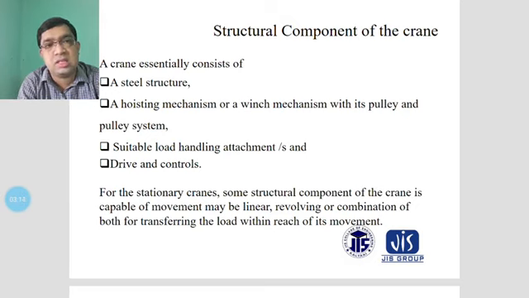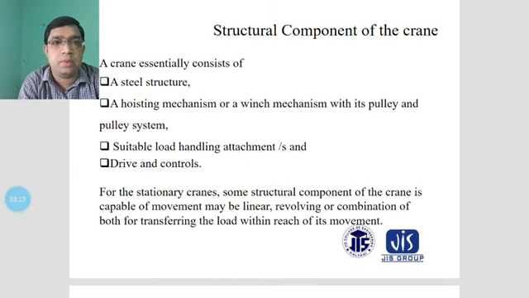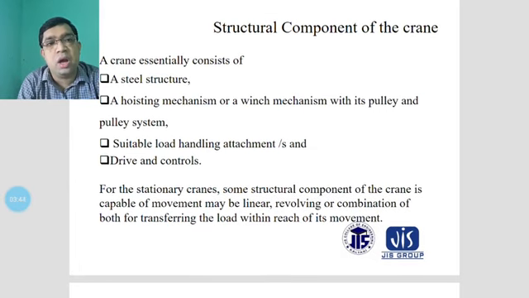Another component is a hoisting mechanism or winch mechanism with its pulley systems. Basically, for the hoisting equipment, a hook will be mounted. The pulley systems are also mounted to this structure, and are used for upward and downward pulling. The hoisting equipment is mounted to this type of crane, and this is another component to consider.